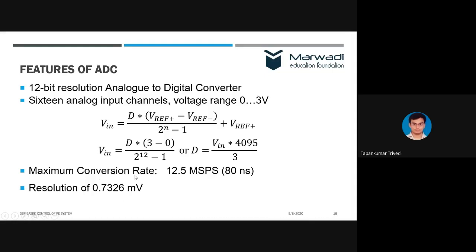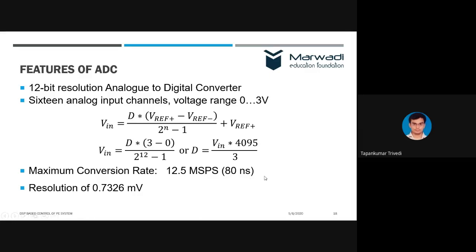Maximum conversion rate for this ADC is 12.5 mega samples per second. If you take the inverse, that means the time required to process one sample is 80 nanosecond. So 80 nanosecond is a very, very small value, which means you can easily convert any analog value into the digital number in minimum time.